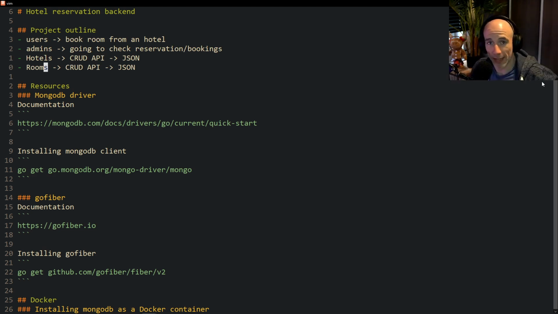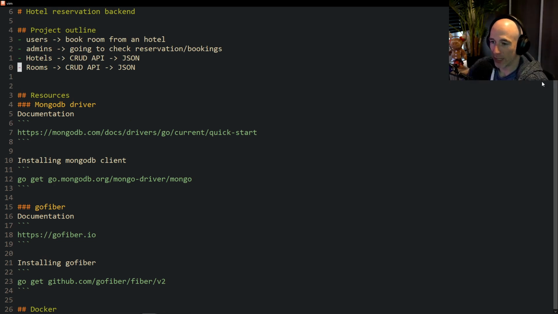I have no clue. Maybe a loft or something, with the big jacuzzi. And a skyline swimming pool or something, right? So we're going to have rooms. It's also going to be some CRUD API.